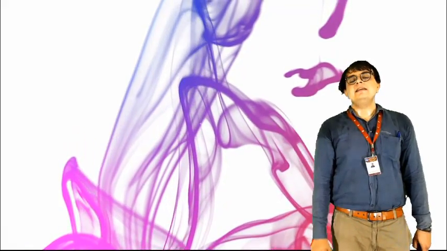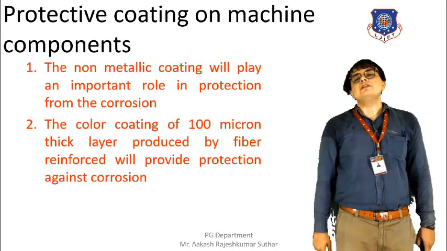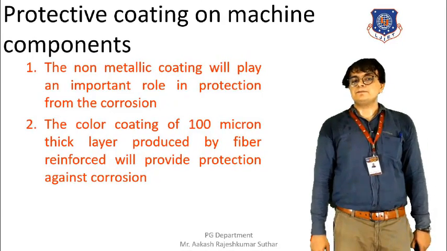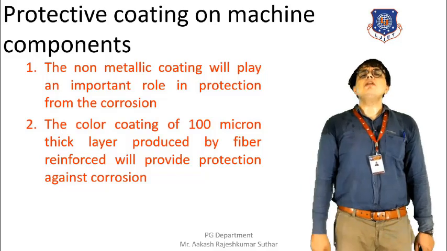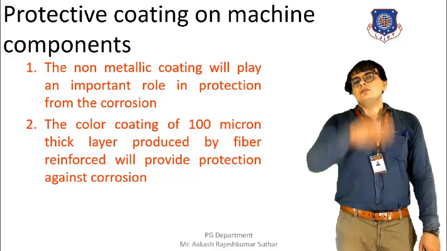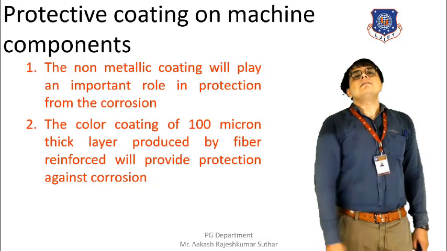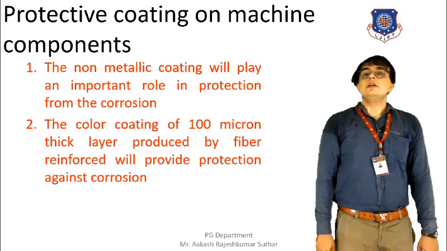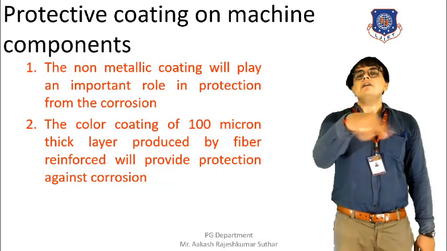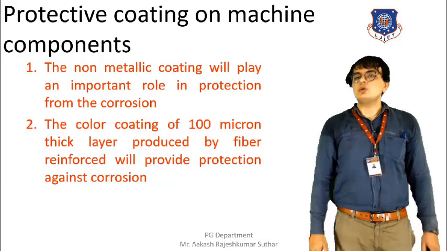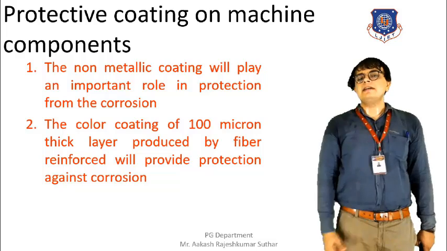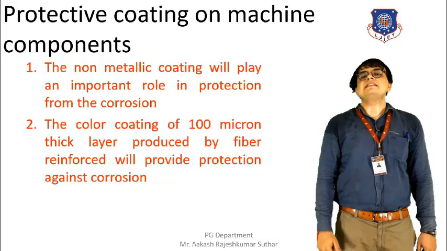So basically, this method is the protective coating on the machine components. We are using a non-metallic coating for covering the metallic surface or the machine surface, and by doing so, we can protect the machine parts from the corrosion. By applying the non-metallic coating, we can prevent the corrosion.